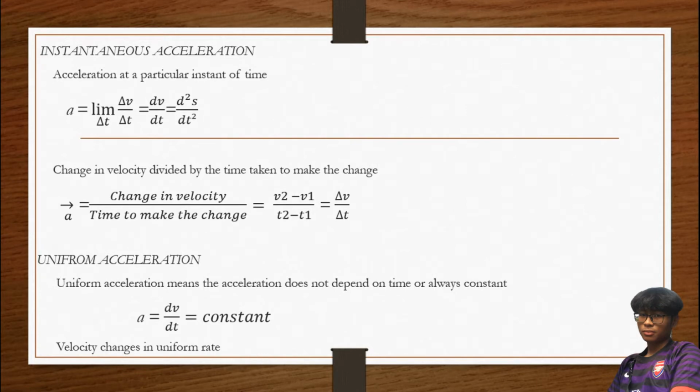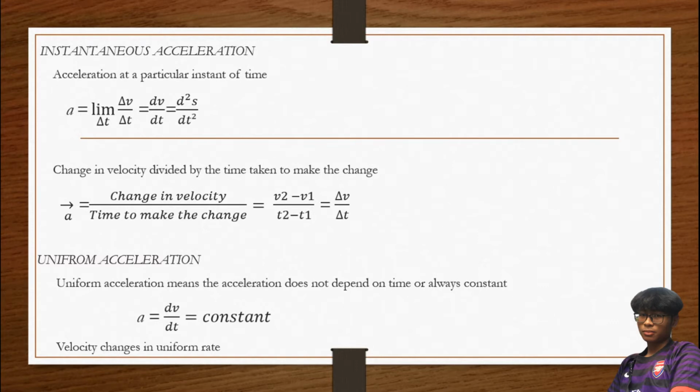But if the question give us value of displacement, we can also find acceleration with differentiate, but we must differentiate 2 times. So we need to differentiate this one. That's why the formula is d square s over dt square. So means we need to differentiate 2 times.